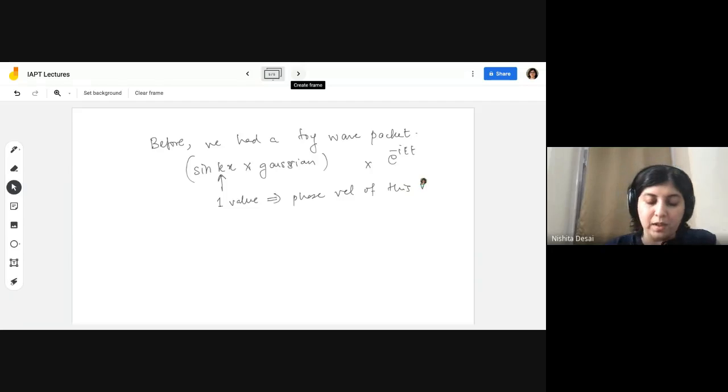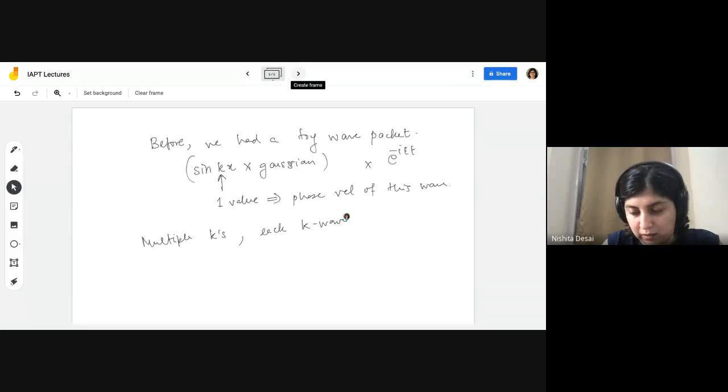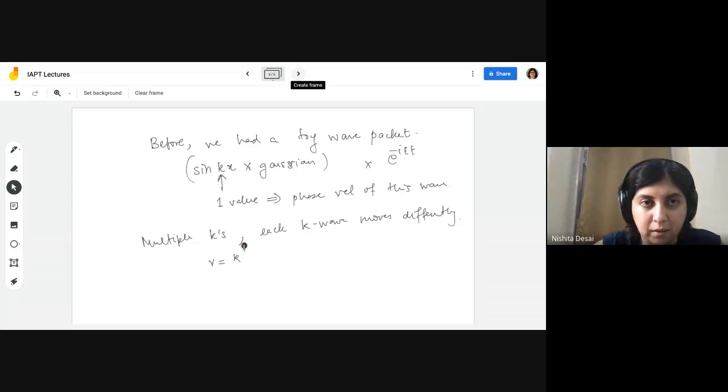Okay. When you have multiple k's, each k wave moves differently, right? So they don't all move together, and that is because your nu is given by this, k by 2 pi, I think that's the expression.